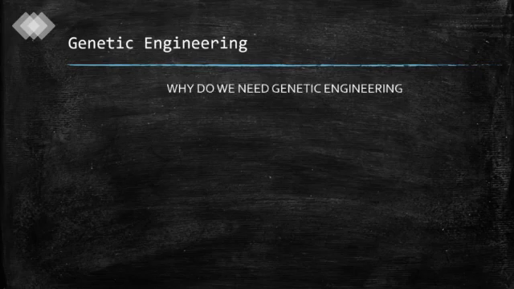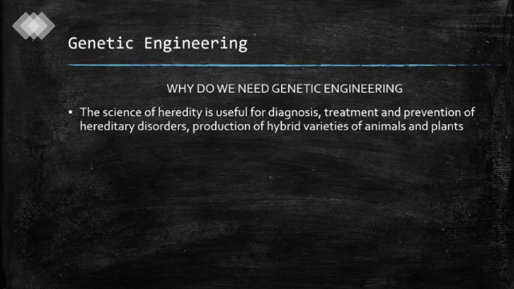Genetic engineering. Why do we need genetic engineering? The science of heredity is useful for diagnosis, treatment, and prevention of hereditary disorders, and for production of hybrid varieties of animals and plants. Due to genetic engineering, scientists have been able to modify genes of many plants like brinjal, wheat, papaya, etc., to get better yield or bigger fruits. Many hereditary disorders and diseases like diabetes can be stopped from being transmitted from parents to child.